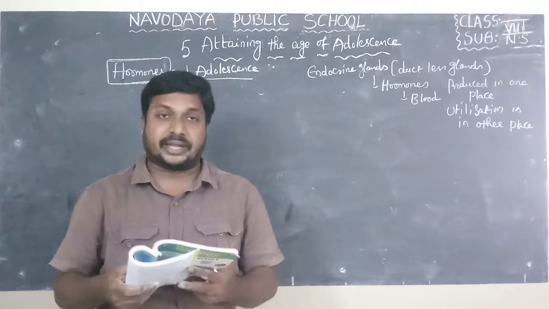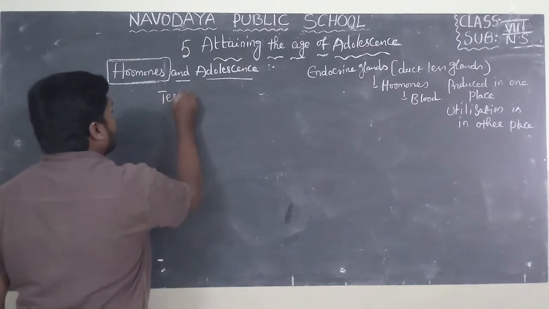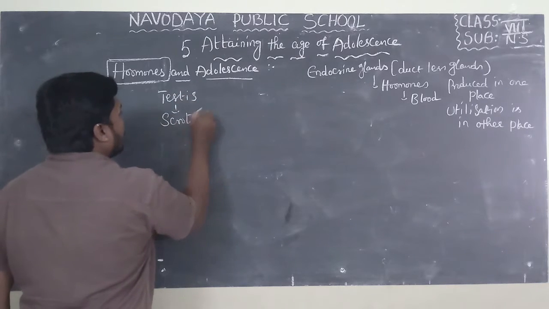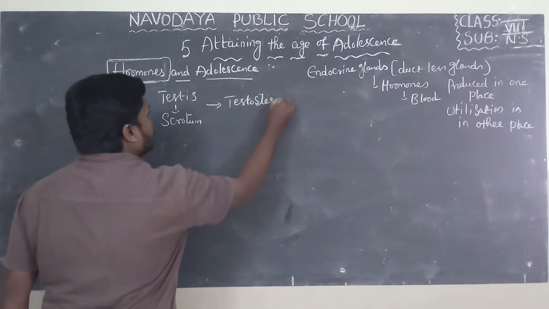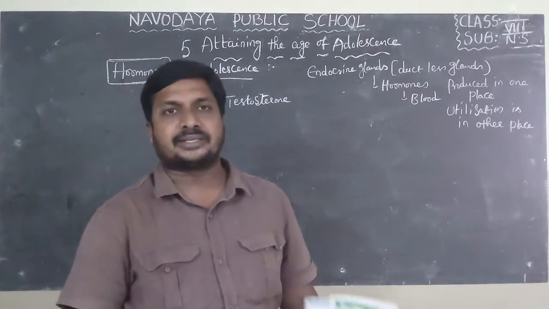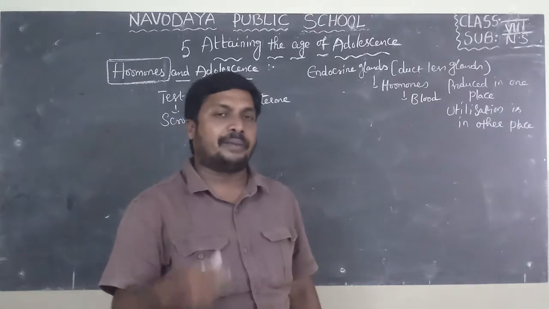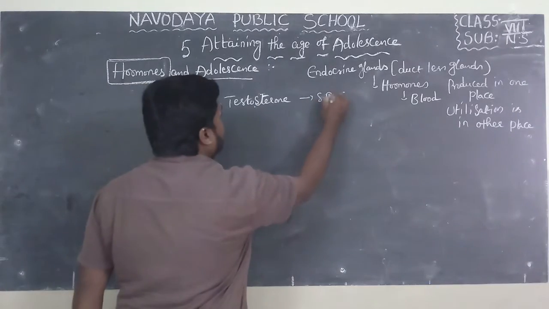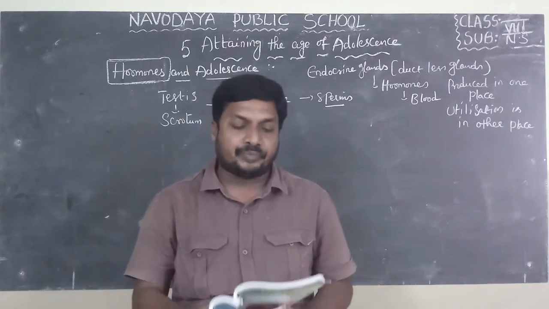First they gave testis. Testis releases a hormone. Testis is present in a sac known as scrotum. It releases a hormone known as testosterone. This helps the release of secondary sexual characters in males. The primary sexual character in males is the testis, present by birth. Production of testosterone helps to produce sperms. Sperm production is the secondary sexual character in males.